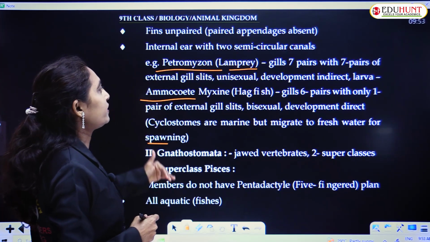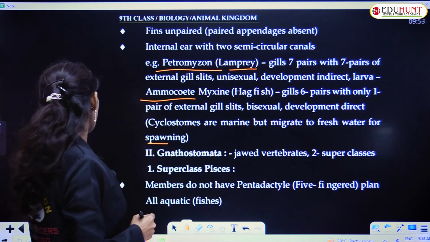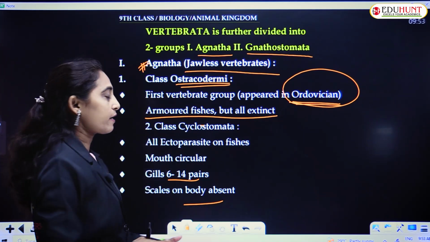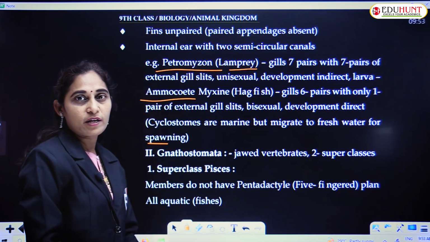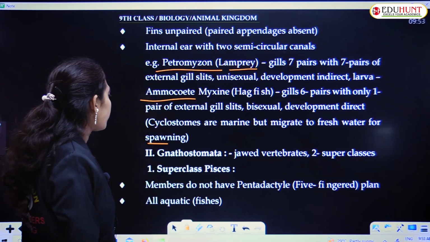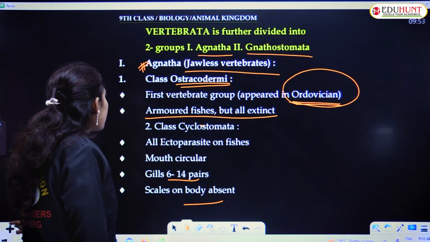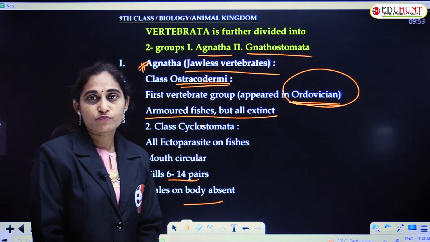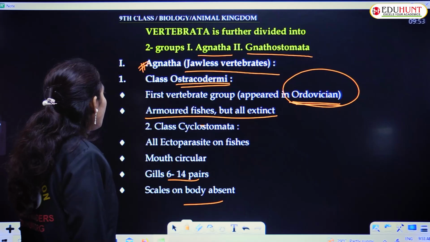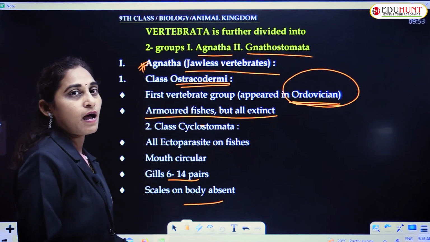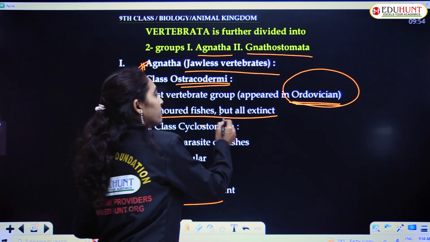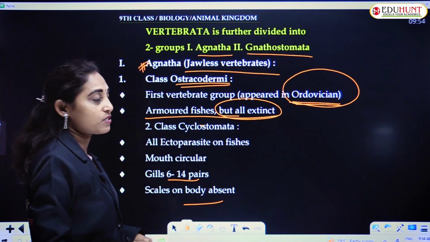These are the features of the two groups, Ostracodermi and Cyclostomata, the two groups of jawless vertebrates, Agnatha. For Ostracodermi, they were extinct, that's why we haven't mentioned any examples here.